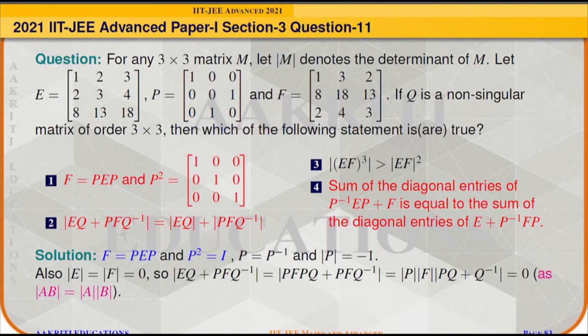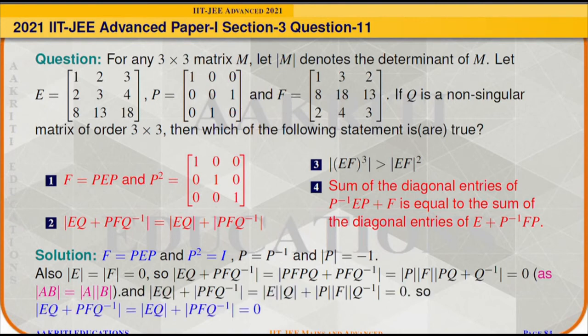Since in both the matrices under the determinant sign PF is pre-multiplied, we can take it out, and it can be written as determinant of P times determinant of F times determinant of PQ plus Q inverse. Here we have used the property that determinant of AB is equal to determinant of A times determinant of B. Now since determinant of F is equal to 0, determinant of EQ plus PFQ inverse will be equal to 0.